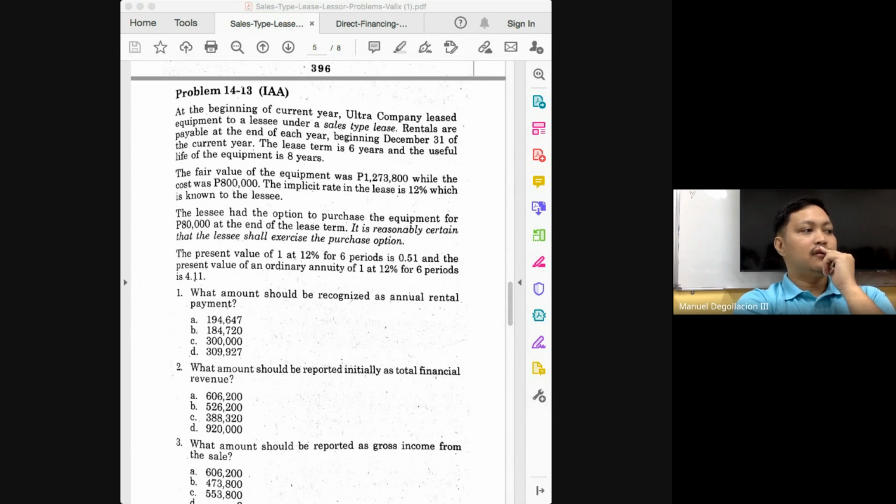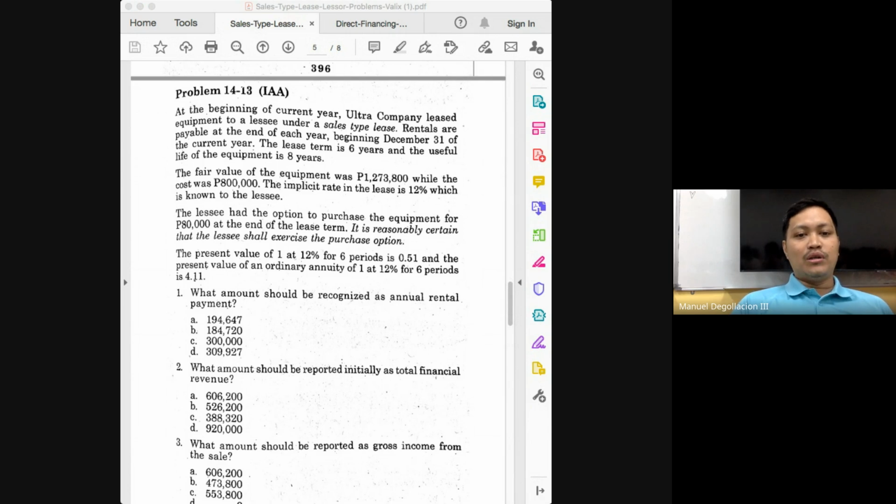Direct financing would have the higher implicit interest rate. So again, the problem can have the same givens, but they will have different implicit rates depending on whether you treat it as direct financing or sales type. I do not see that here, and I forgot where I encountered that problem. I hope you get the difference.